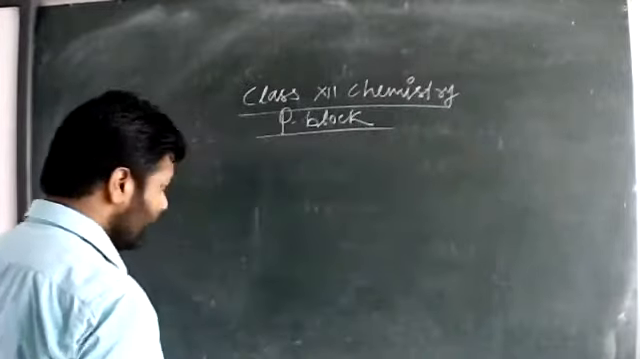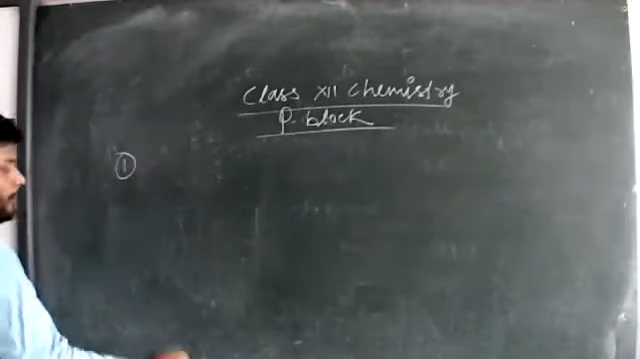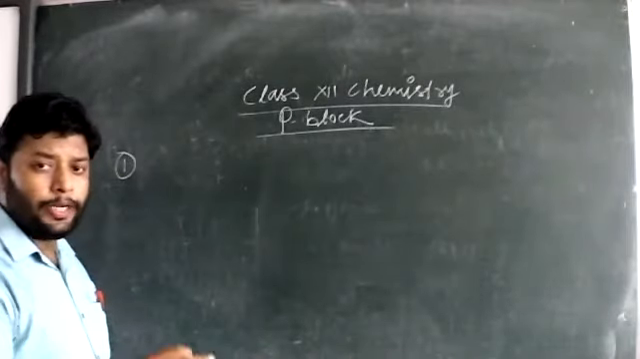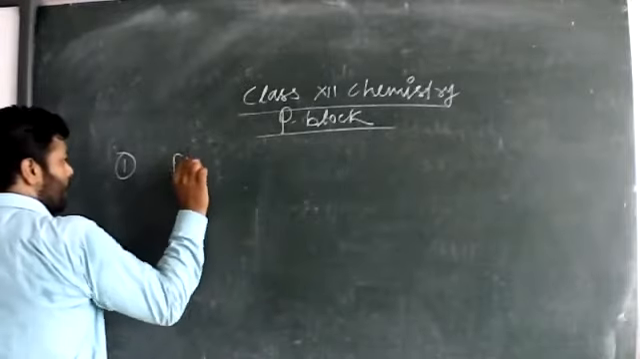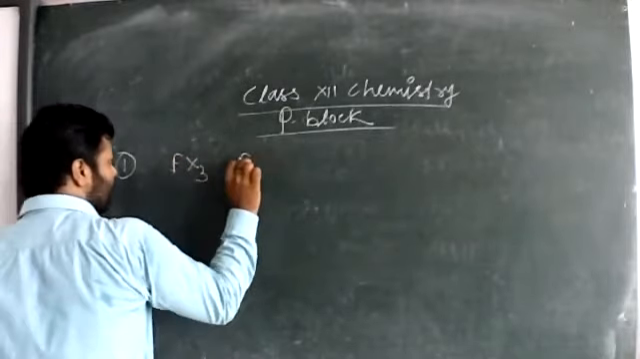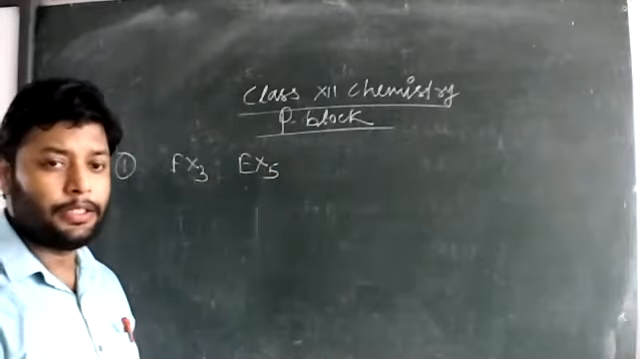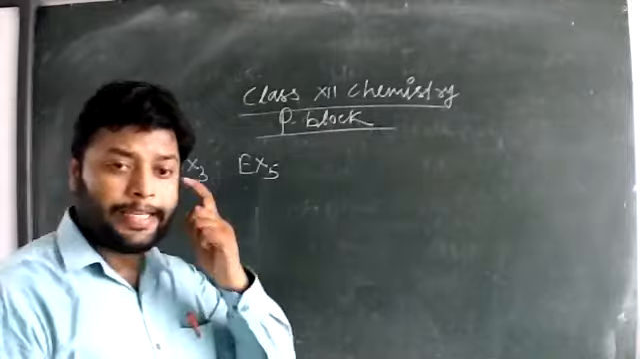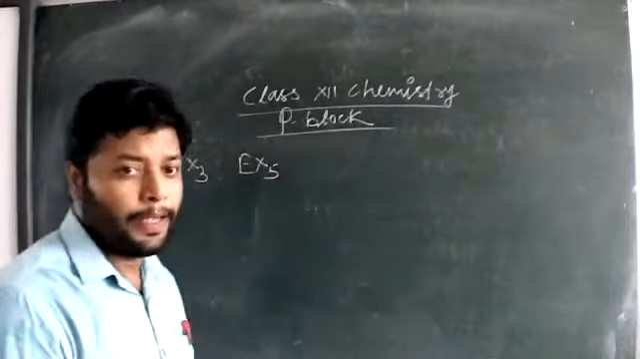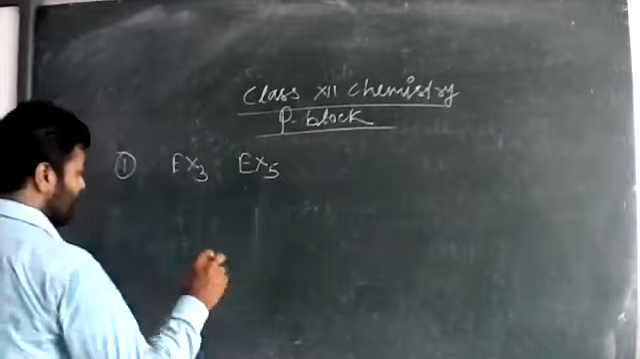Simply, you should see the first category, how the nitrogen family reacts with halogens. Generally, they form two different types of halides, called trihalides and pentahalides, with a general structure.